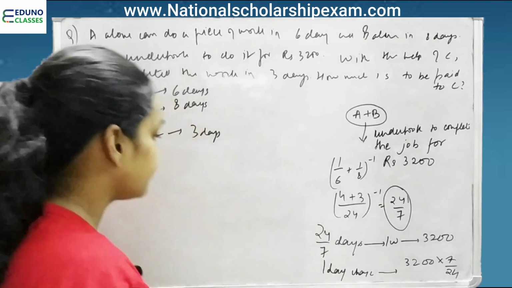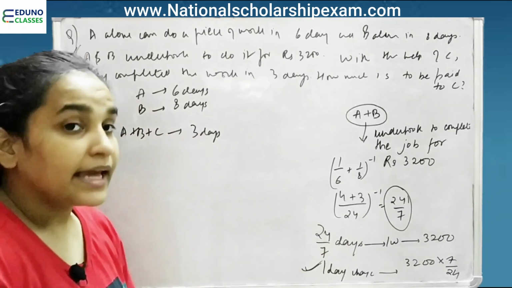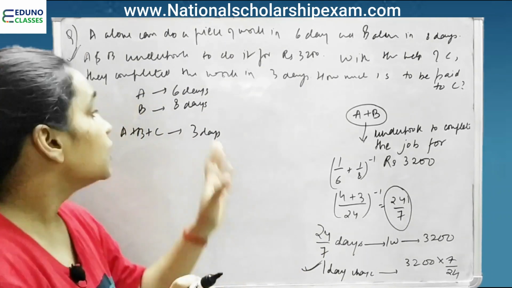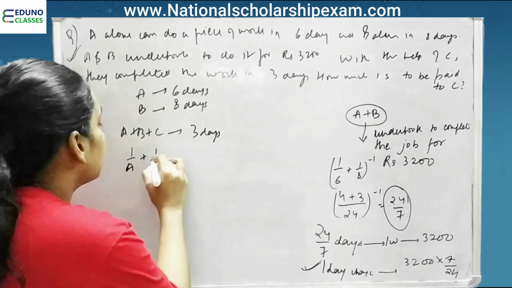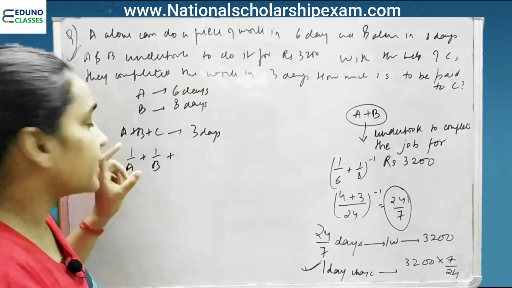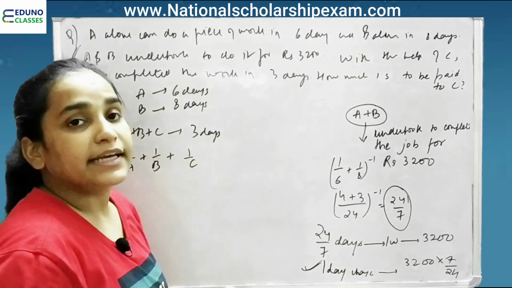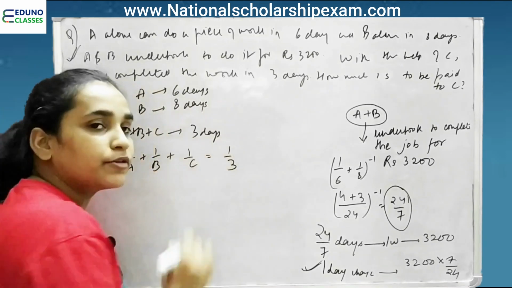Now, moving on. Remember this. Now they are saying A, B and C together are able to complete in 3 days. Now we know A alone takes 6 days, B alone takes 8 days. We don't know how many days C will take alone to complete the job. So we have to find it out.